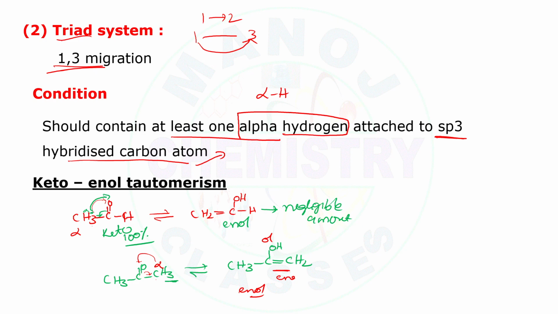The bond energy of the keto form, C double bond O, is nearly 364 kilojoule per mole, so it will be more than the C double bond C, which is nearly 250 kilojoule per mole. Here, as it requires more energy, the bond energy is more, hence it will be somewhat stabilized. That's the reason why the enol content is less than the keto content. Clear? I hope you understand.